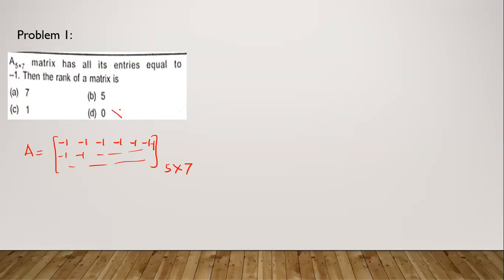Rank of it cannot be 0 because this is not a null matrix. So rank of A cannot be 0 in this case, because 0 rank is possible only if the matrix is the null matrix. Then if we use elementary transformations, we replace C2 by C2 minus C1, C3 by C3 minus C1, similarly C7 by C7 minus C1.